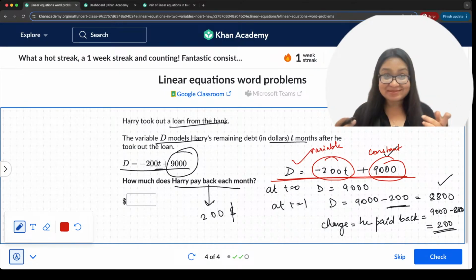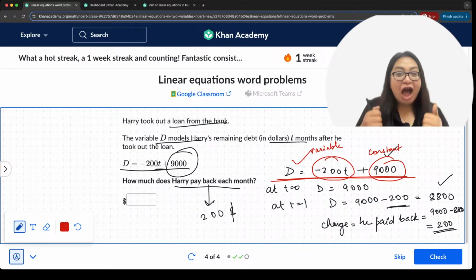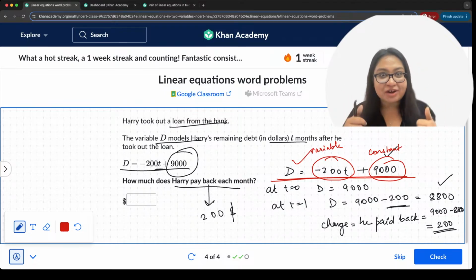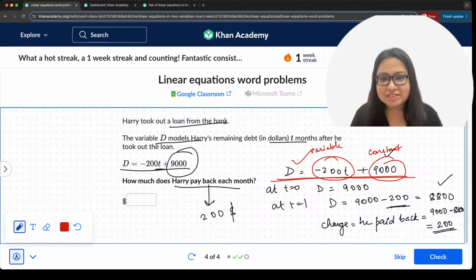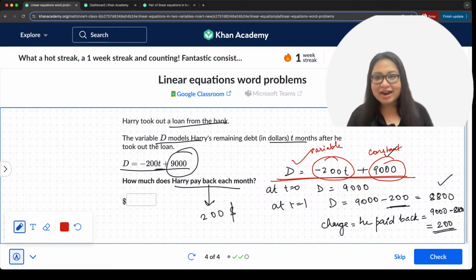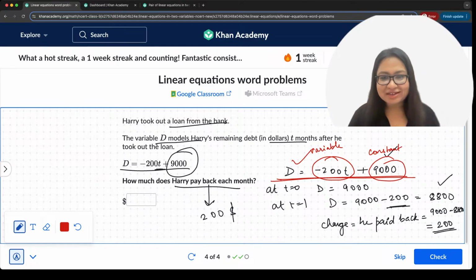Does that make sense? Yes. How many of you got the concept really well? Tell me if you understood this. Adarsh says yes. Raman says yes. Ayushi says yes. Okay. Awesome.